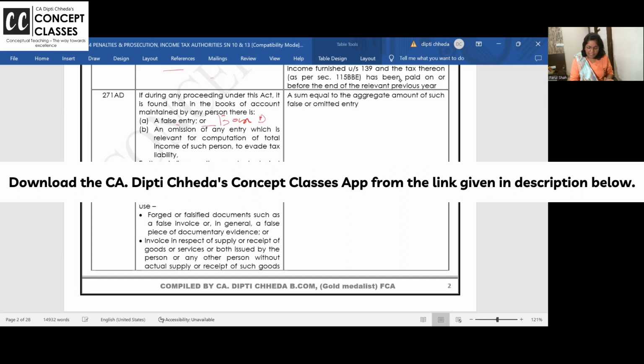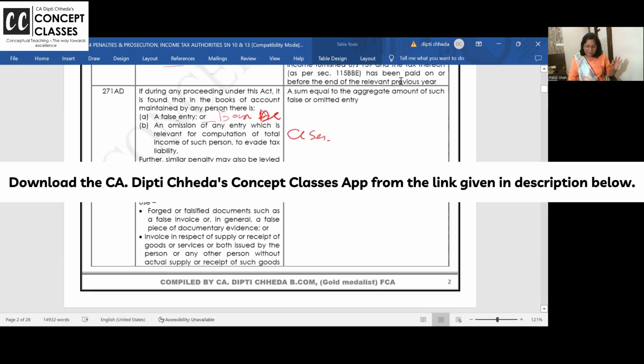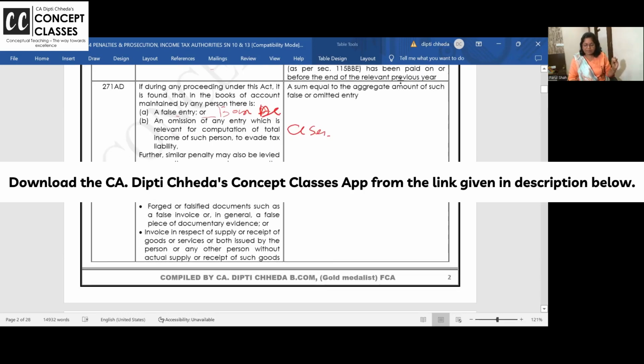So a false entry on the debit side, or omission of an entry relevant for computation of income, meaning on the credit side. Suppose I've sold goods of 1 lakh and I have issued a bill of 10,000. Now because of the strict GST provisions, e-way bill, e-invoicing, all this, it's not common. But suppose this kind of transaction happens, then an amount equal to the false entry on the debit side or the omitted entry on the credit side will be taken as your amount of penalty.